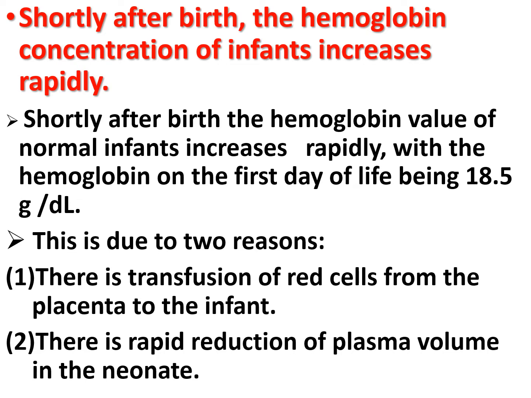And the second reason is that there is a rapid reduction of the plasma volume in the neonate resulting in hemoconcentration, and the reduction in plasma volume allows the infant to accommodate the extramaternal blood cells obtained through the transfusion. So because of these two reasons, shortly after birth, the hemoglobin concentration of the infant increases very rapidly.